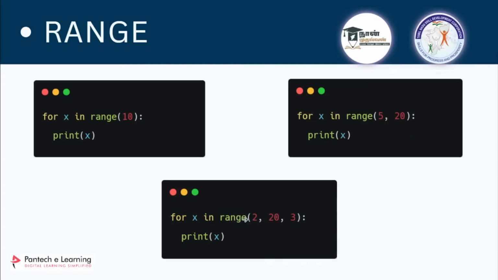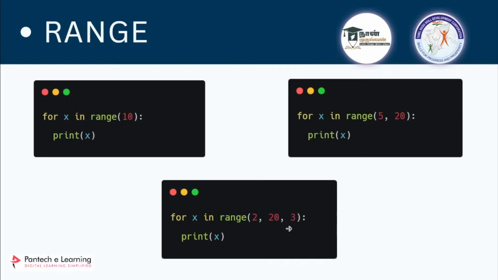And what are these three things? You have an option to give three arguments. The first one will be the starting number, so if it is 2, it will start from 2. The next one, if I mention 20, is the ending number, so it will come till 19. So what is this third one? The third value is step.